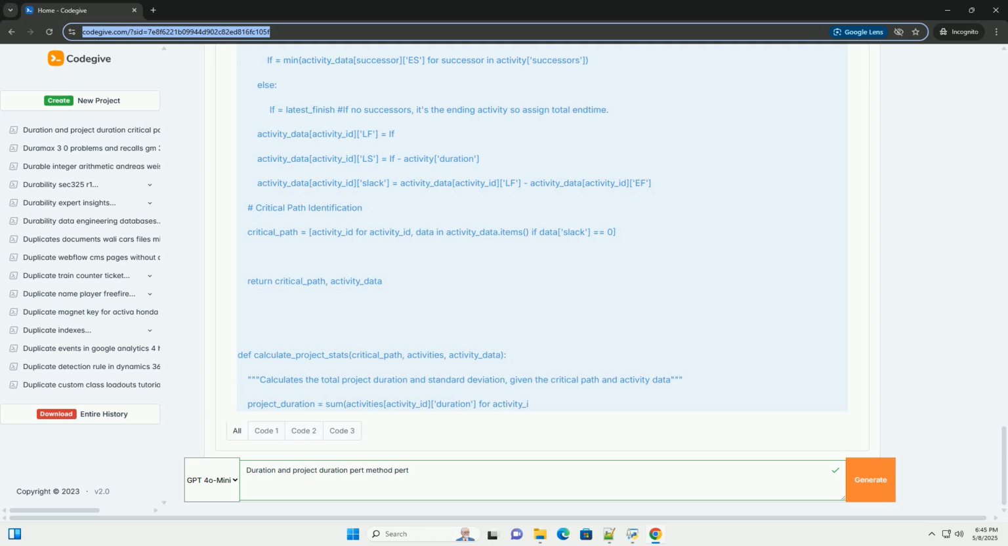Risk management: inaccurate duration estimates can lead to delays, cost overruns, and project failure. Knowing the range of possible durations is critical for risk assessment. Stakeholder communication: provides a basis for communicating project timelines to clients, management, and team members. Performance measurement: enables tracking project progress and identifying potential schedule deviations.